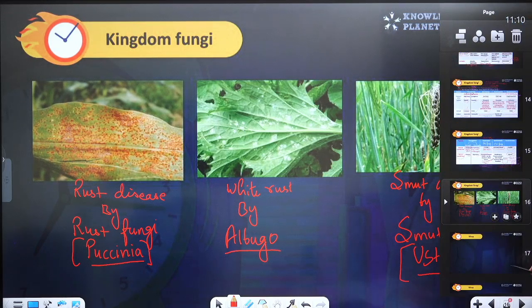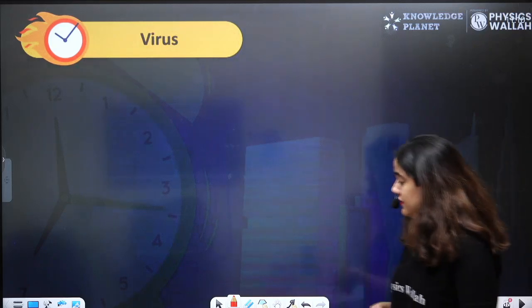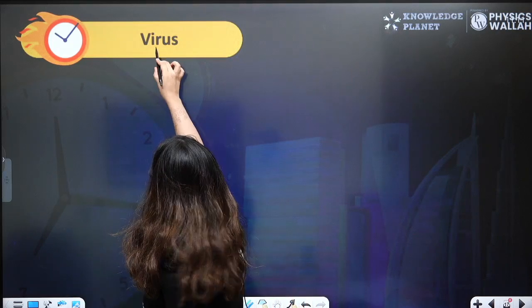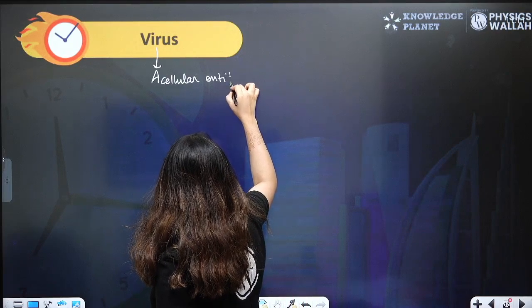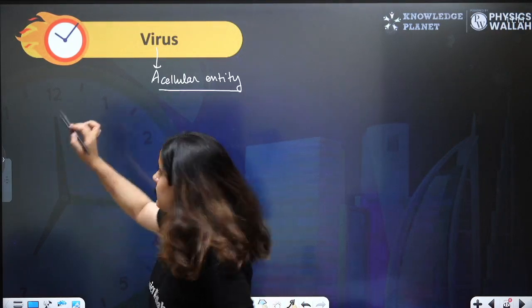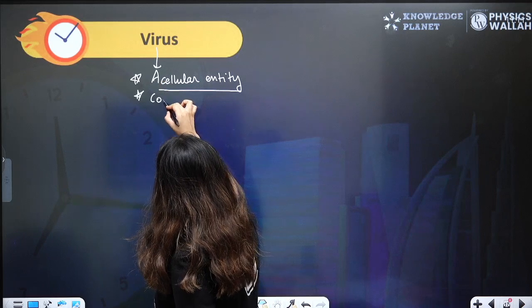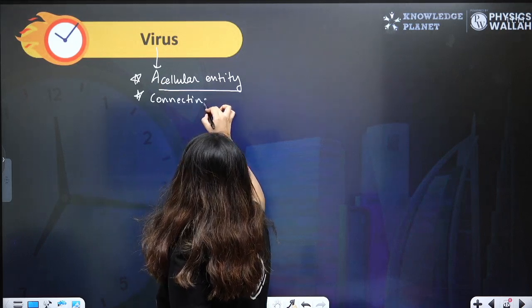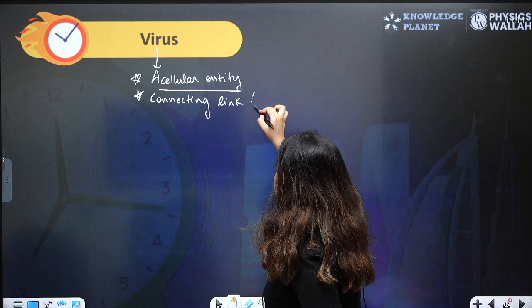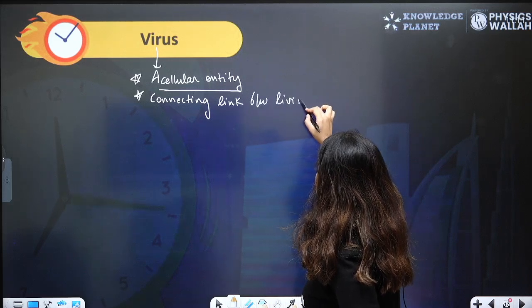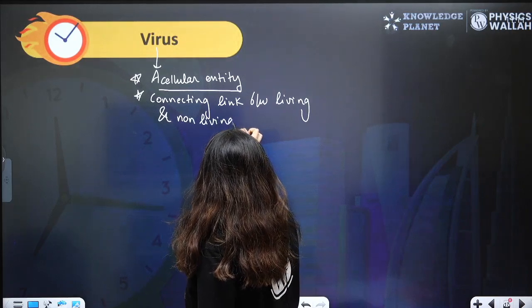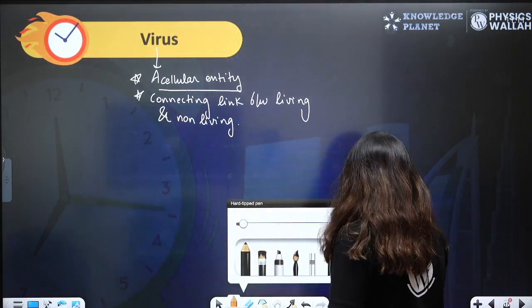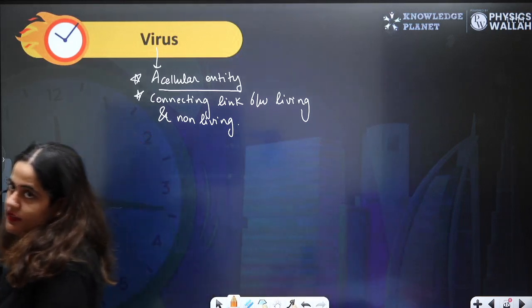There is one more topic left about the virus. Right, let's talk about the virus here, beta. Virus is an acellular entity. They are the connecting link between living and non-living, because they have some features of living organisms and some features of non-living things.